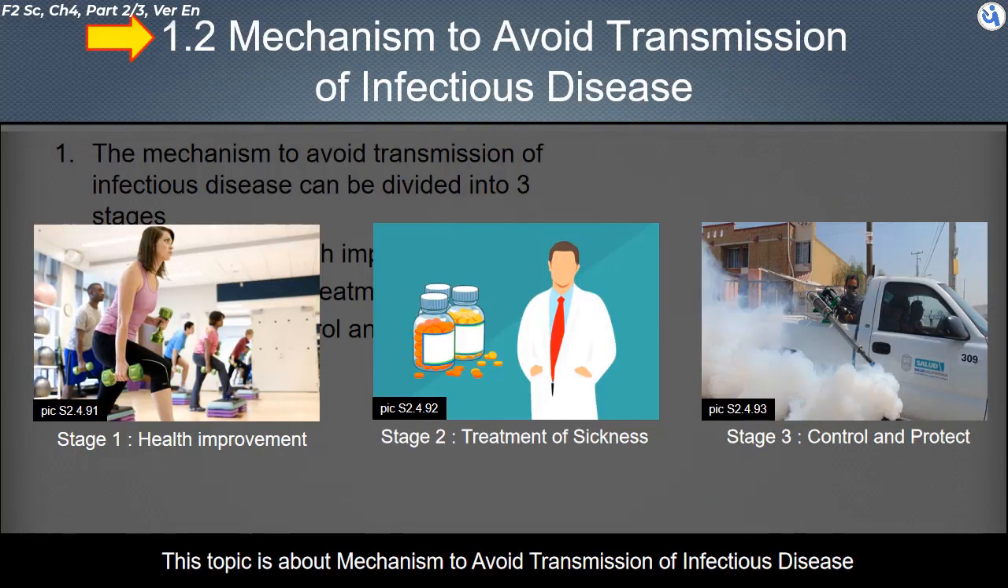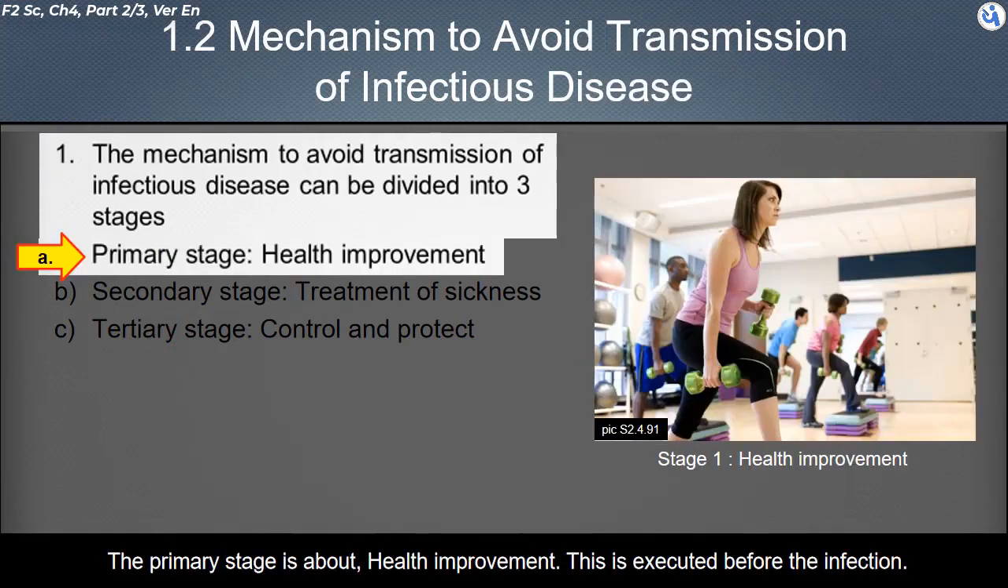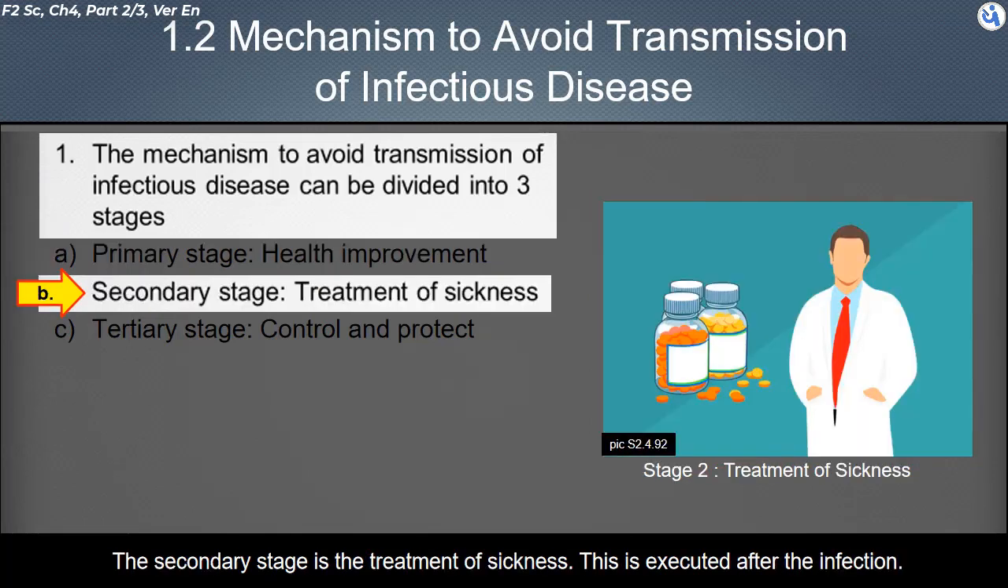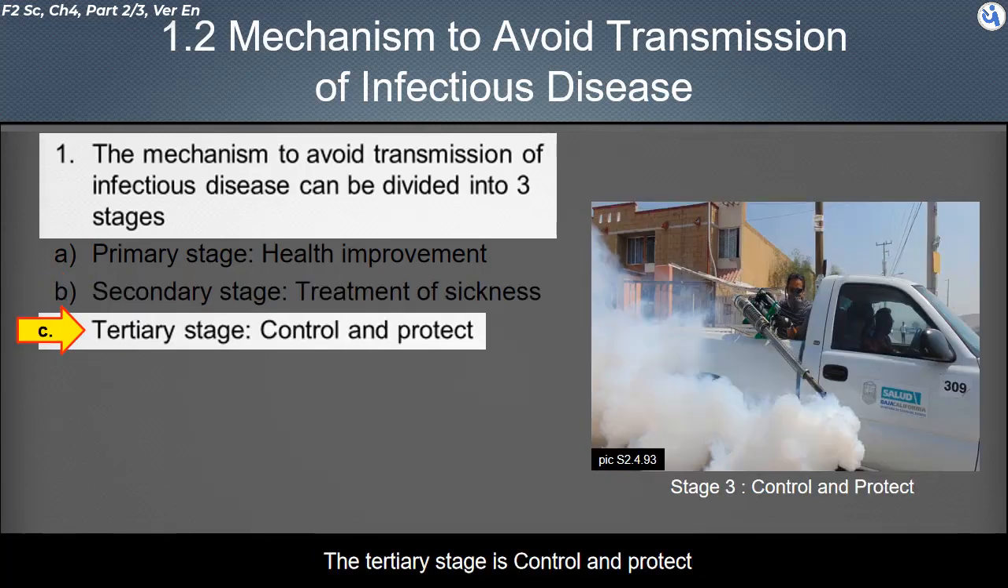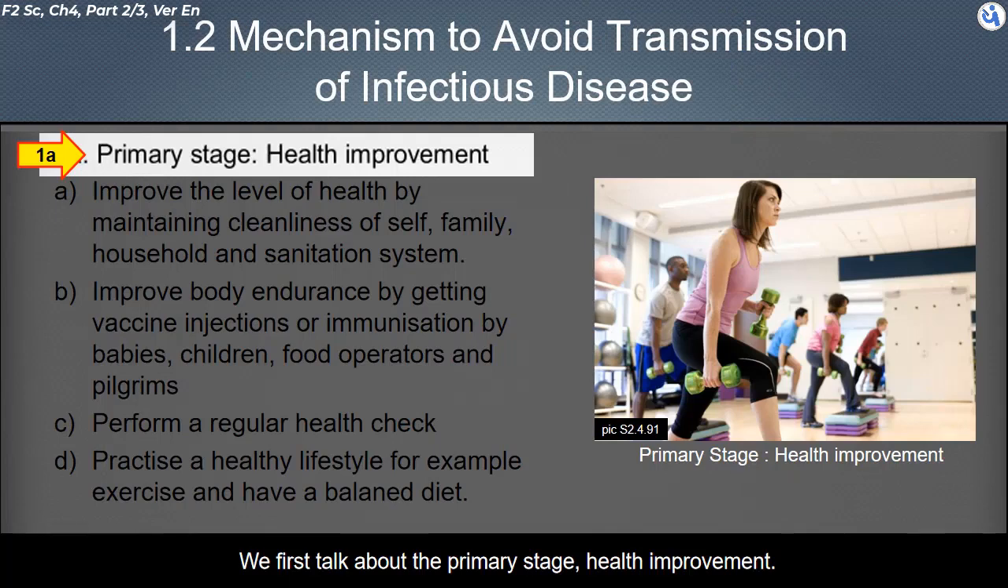This topic is about mechanisms to avoid transmission of infectious disease. The mechanism can be divided into 3 stages. The primary stage is about health improvement. This is executed before the infection. The secondary stage is the treatment of sickness. This is executed after the infection. The tertiary stage is control and protect. These 3 stages will be detailed in the coming sections of the lesson. We first talk about the primary stage, health improvement.